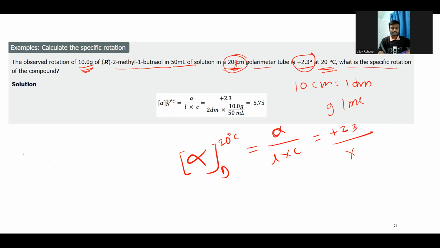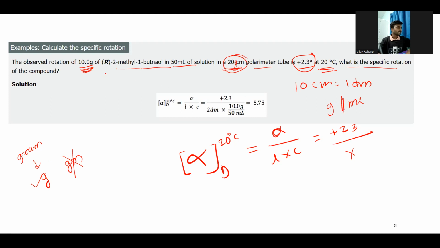Specifically, if someone writes for the geoscientist examination, then always focus on these small mistakes. Gram should be g, not gm. This is the incorrect way, and this is the correct way to write the gram sign. So the concentration should be in gram per ml.